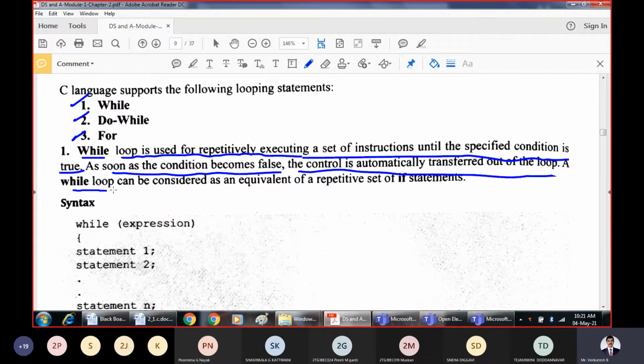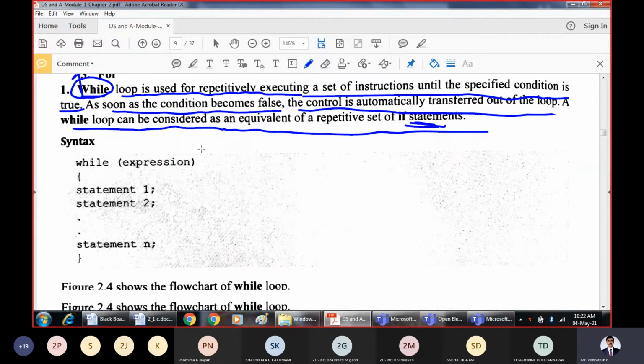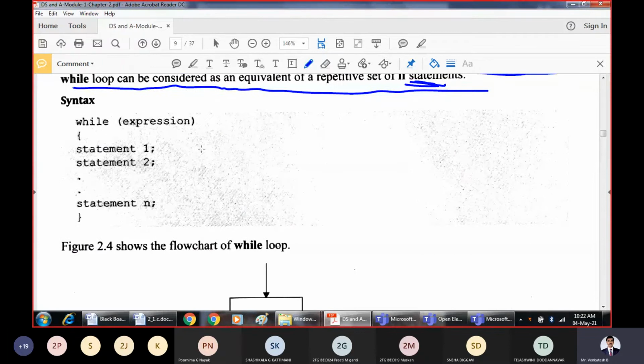A while loop can be considered as an equivalent repetitive form of the if statement. When you want to check one condition multiple times and execute a block of statements using if, that can be replaced by the while loop. So what the while loop does is check one expression, and until that expression is true, we go on repeating the set of statements. That's why it is called a loop.